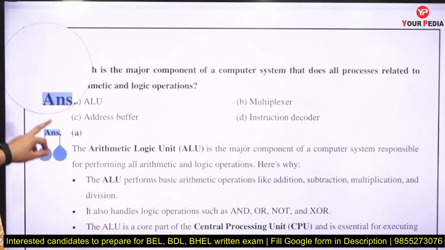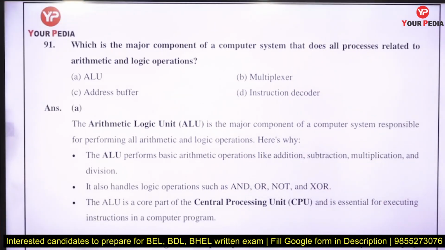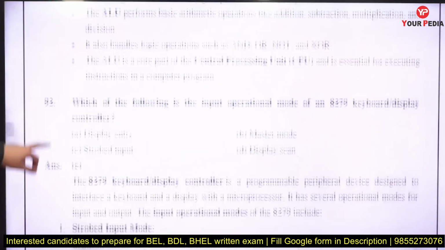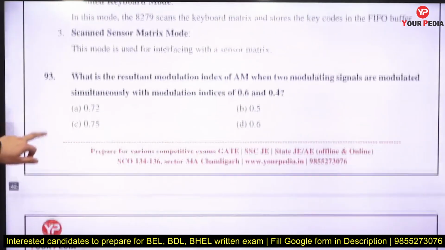Which is the major component of a computer system that does all the processing related to arithmetic and logical operations? Basically, inside your computer there is a unit called the arithmetic logical unit, ALU, that is responsible for all the arithmetic and logical operations. So the answer will be ALU. Which of the following is the input operational mode of the 8279 keyboard and display controller? That is strobed mode, strobed input you can say.